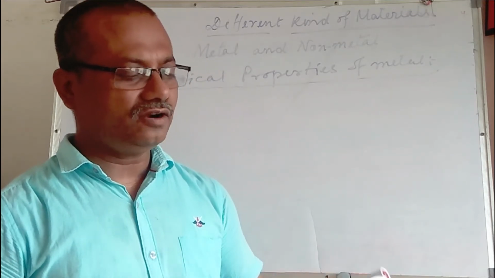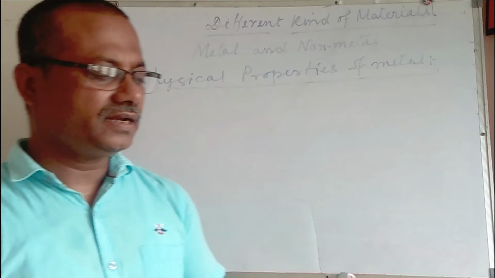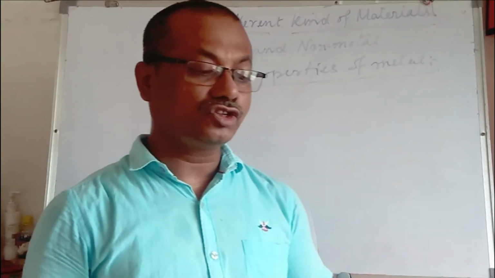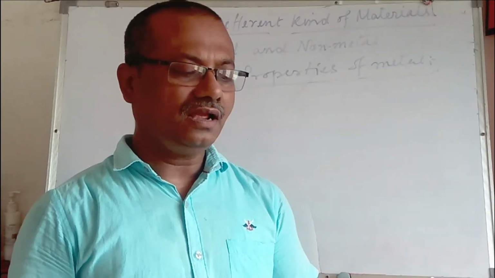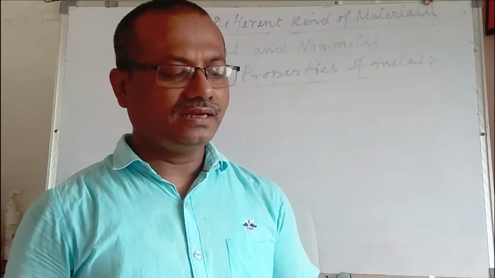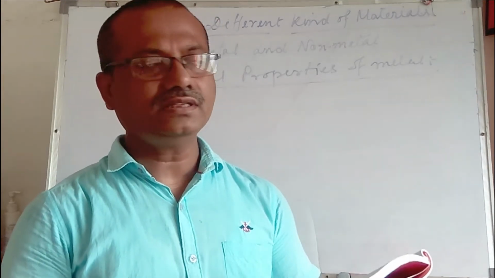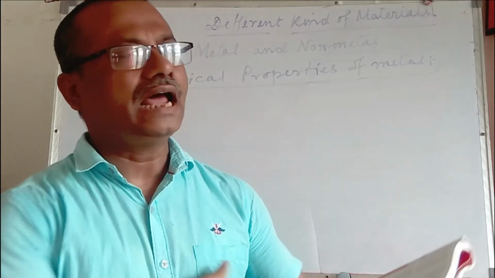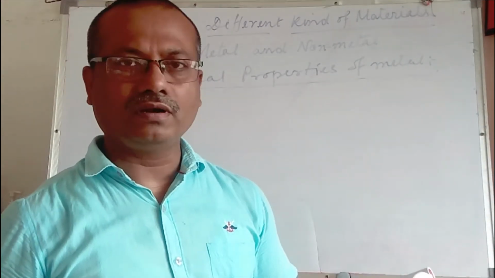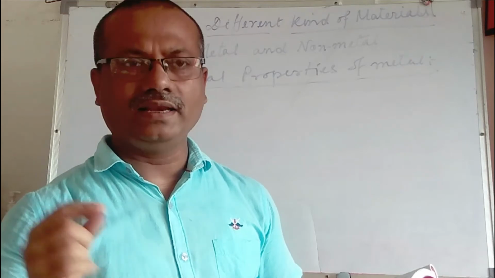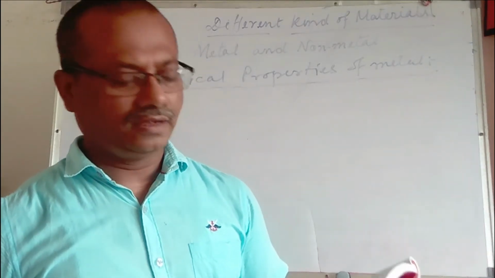Physical states: under normal pressure, all metals except mercury are solid at room temperature. Mercury is the exception. It is liquid at room temperature. And you have noticed that a thermometer is made up of mercury and it is found in liquid form.